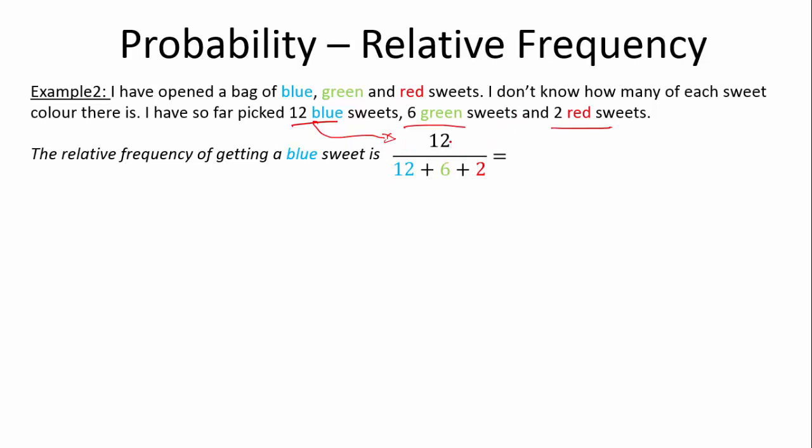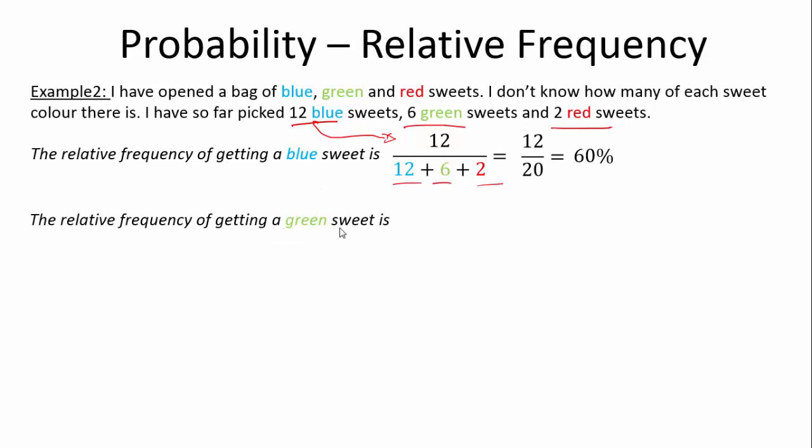So remember, probability is the likelihood of something happening or the total times it happened over the total amount of times it could have happened. You could have got a sweet all 20 times, but you didn't. You only got it for 12. So it's 12 plus the total, which is 12 plus 6 plus 2. And that is equal to 12 over 20, and that is equal to 60%.